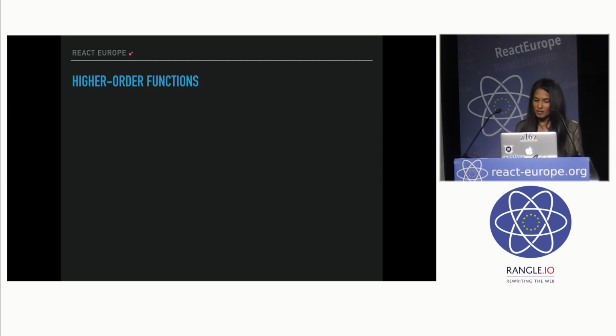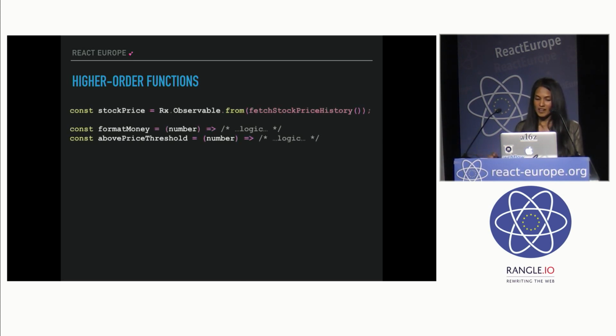RxJS, as you can already probably see, allows you to use higher order functions on your events as well. So another example is, let's say you have a stock price stream that's coming from some website, and then you have other functions like format money that just formats your money, and then above price threshold, which checks if a number is above certain threshold before you can buy it.